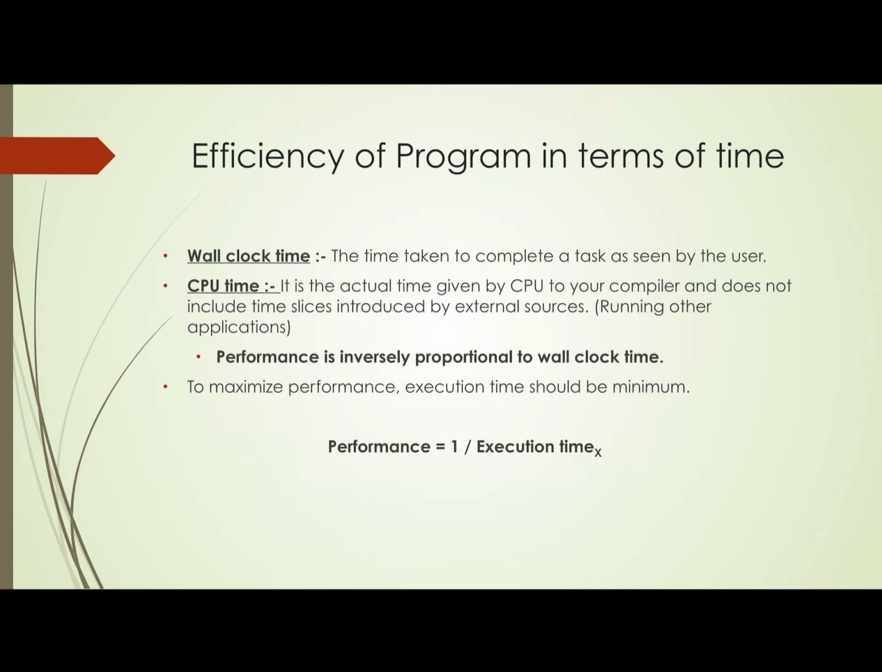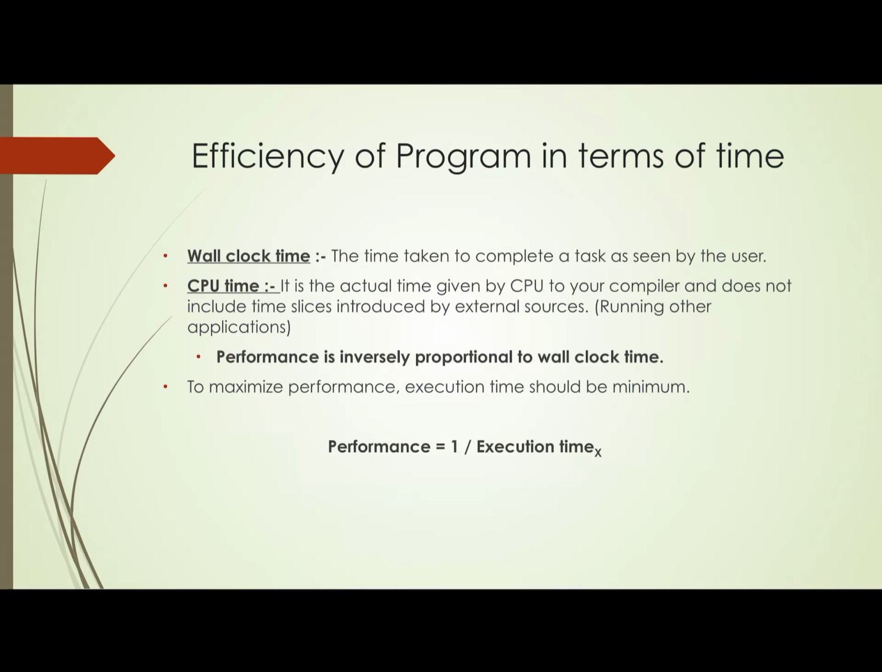What is wall clock time? Wall clock time is the completion of the whole program from the very beginning, from the starting of the compilation to the printing of the result. And what is CPU time? The CPU time is the actual time given by your processor to your program.